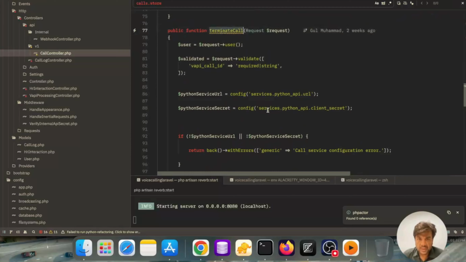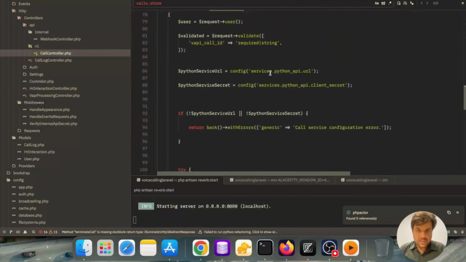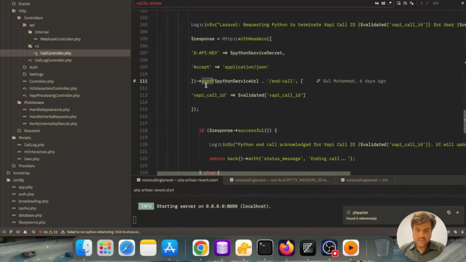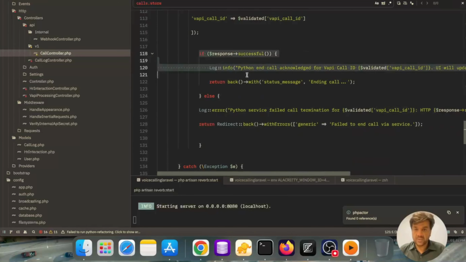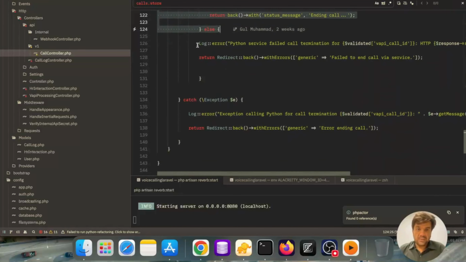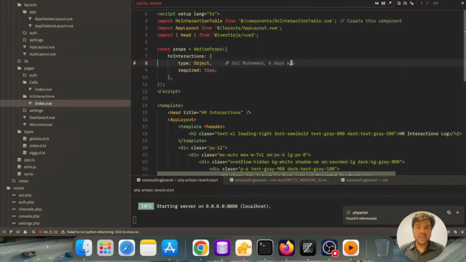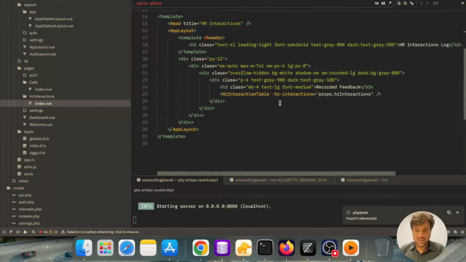So here is the terminating call function from the Laravel side. In our terminating call, we are ending the call here by this post, and here is the URL or endpoint of the Python side which will be hit, and we are passing the VAPI call ID here. If the response is successful, we are logging different details. Okay, here is our index view for showing the HR interactions on successful calls.